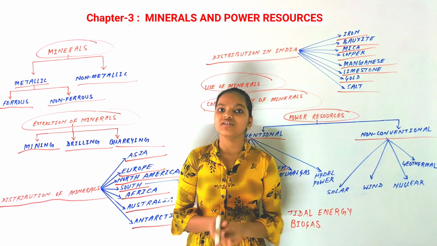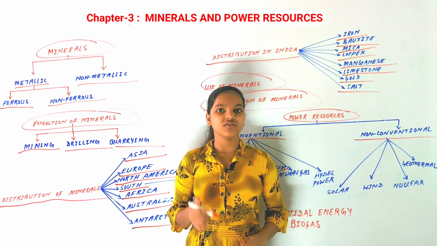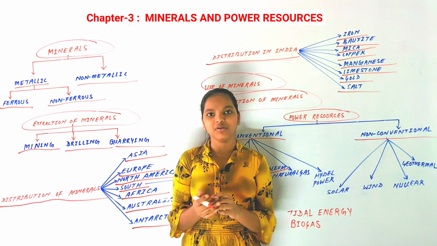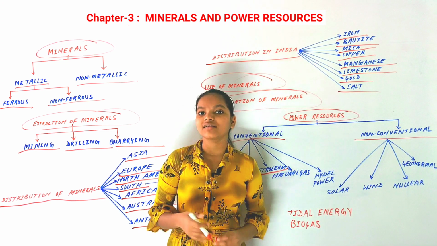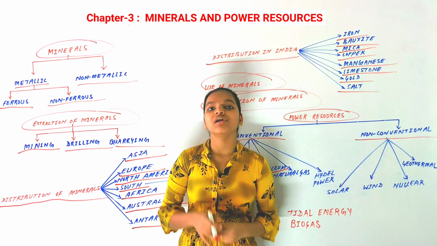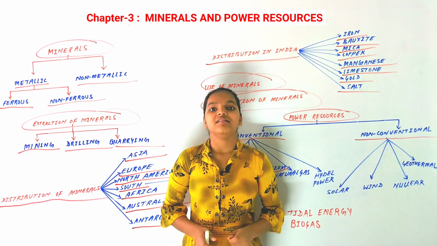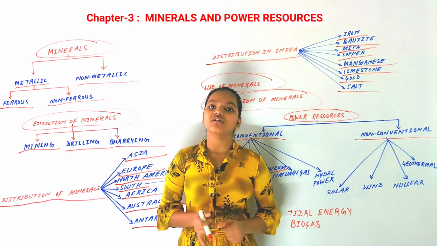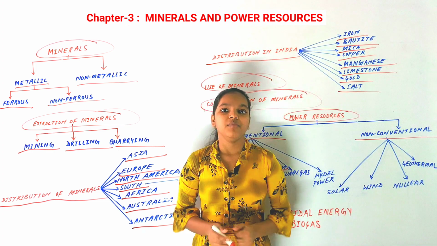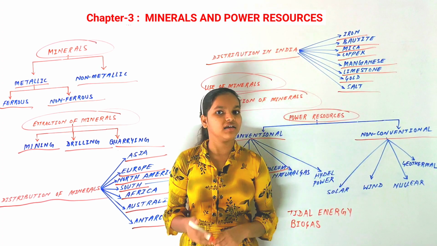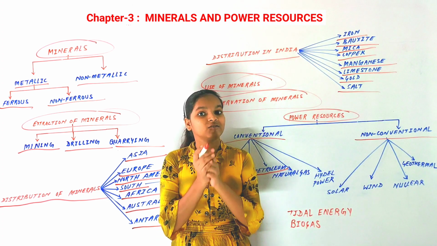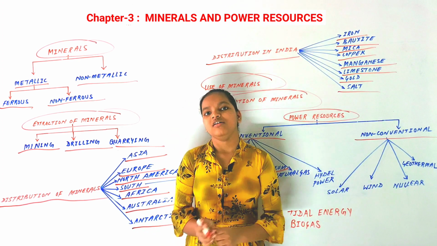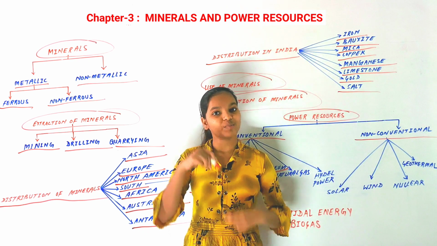So petroleum is taken out from the earth by the process of drilling, and from petroleum there are many items that can be made, like wax, kerosene, petrol, diesel, oil. These are all made from petroleum. And petroleum is also called black gold, because it is black in color and its value is so high that it is compared with gold, so that's why it is called black gold.